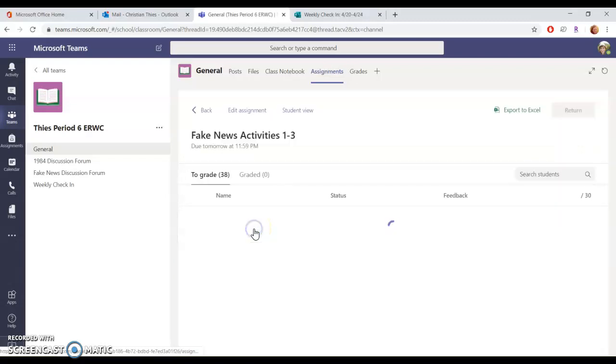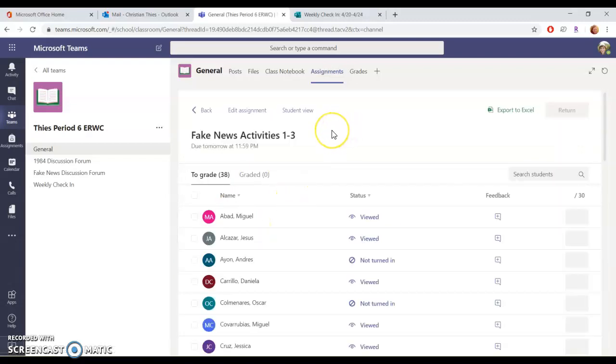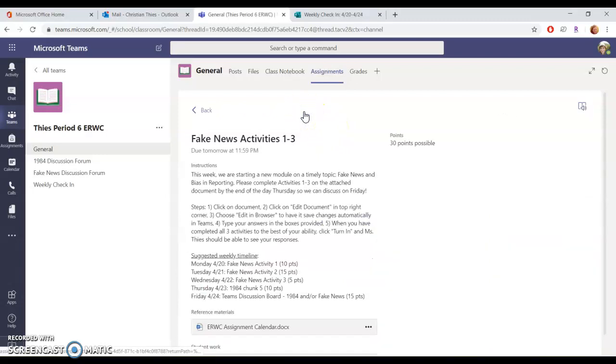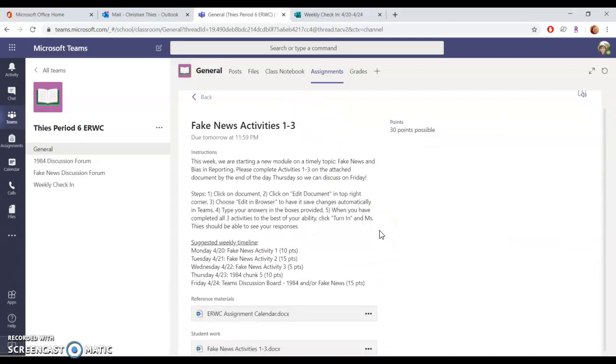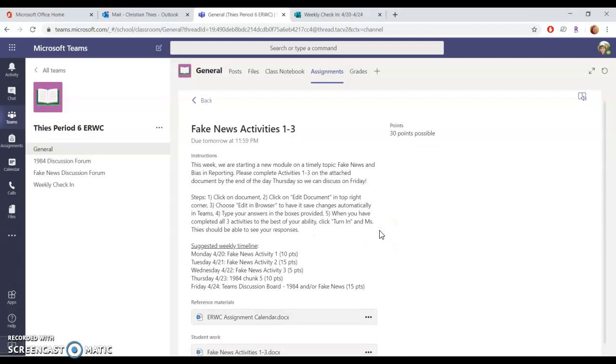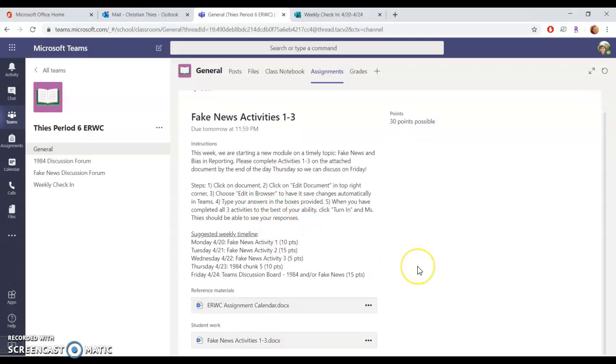starting this week, I'm going to be posting assignments that you can do all online. You just need access to Microsoft Word. So for example, in Fake News Activities 1 through 3, you have a bunch of instructions here. You have some steps on how to actually complete the assignment. And then you have a couple assignments down here. So the way that I'm going to expect you to turn this in, quote unquote,